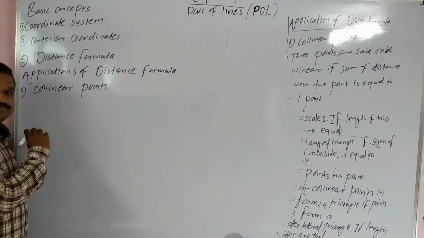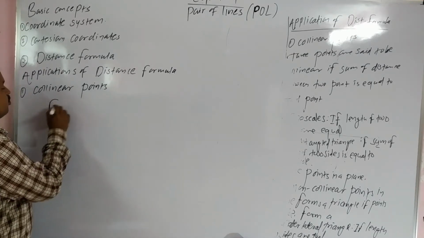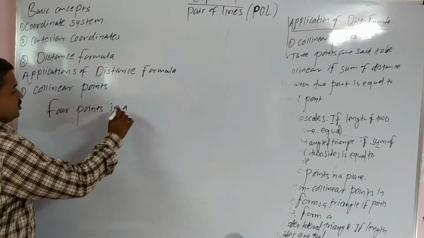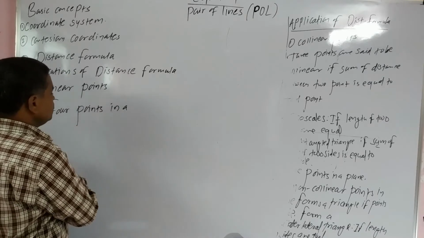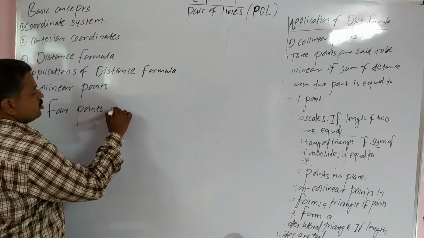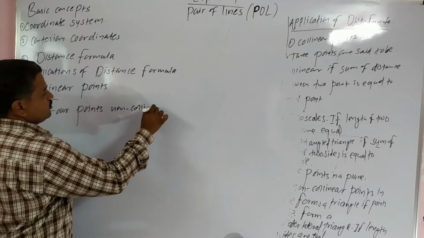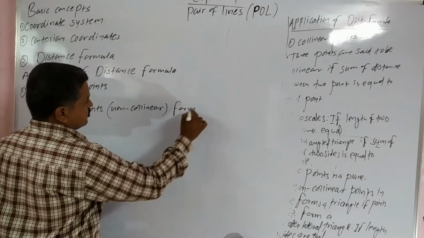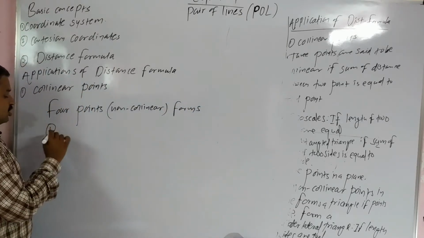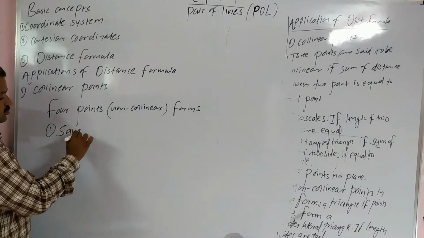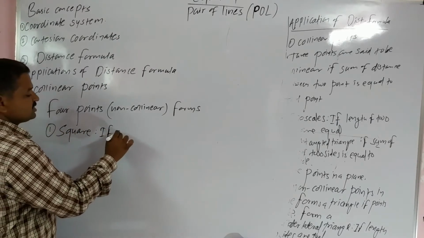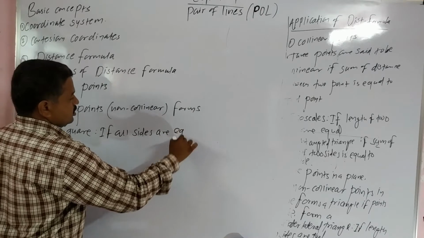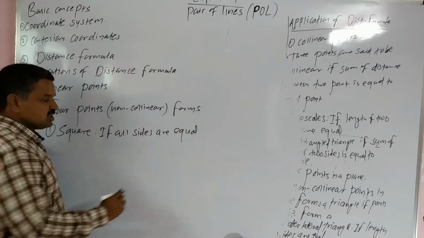One more application of the distance formula. Four non-collinear points in a plane form, number 1, a square, if all sides are equal and diagonals are equal.